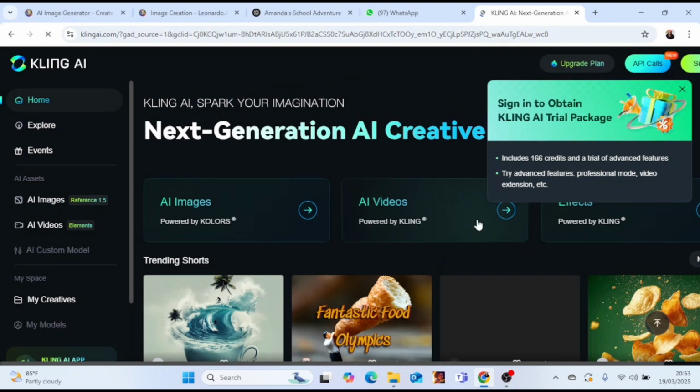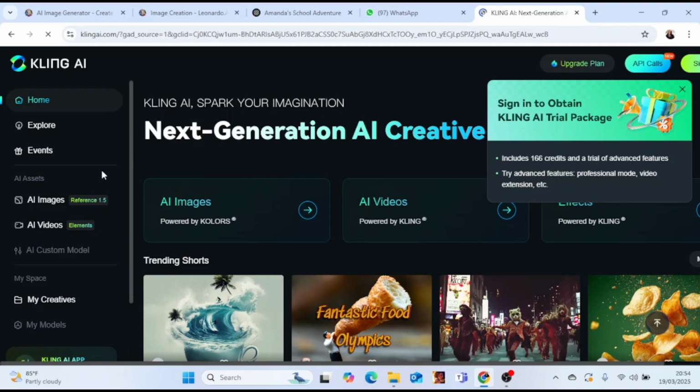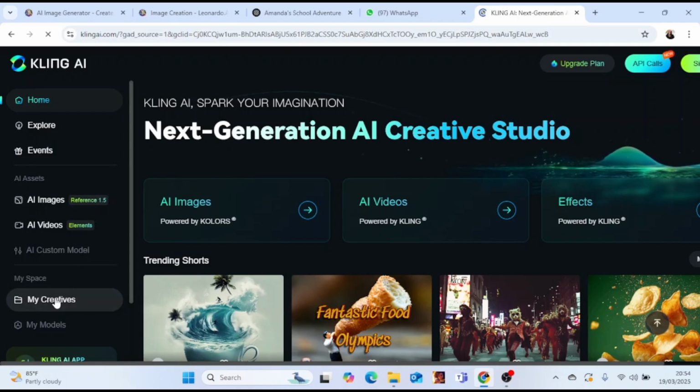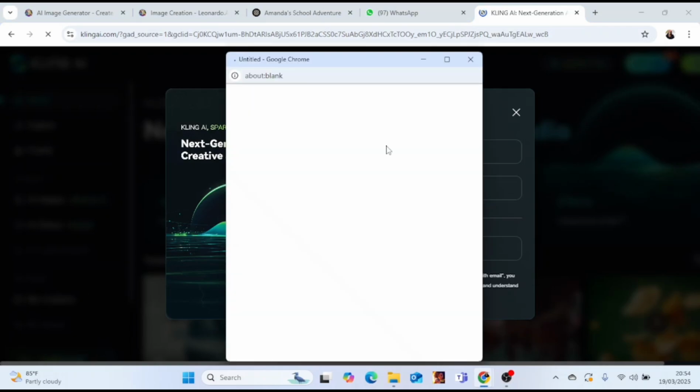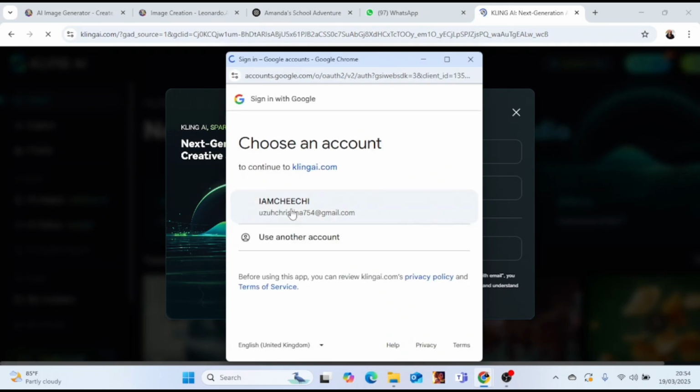So now I'm going to try to sign in to obtain the Kling AI trial package or the free version or whatever. So I'll click on sign in, and it's going to ask me, do I want to sign in with my Google, do I want to sign in with Apple, do I want to sign in with my email. I'm going to click on my Google account because I just want to be over with it. I don't want to start creating my email, sending code and all that. So this is the fastest way for me to use it.